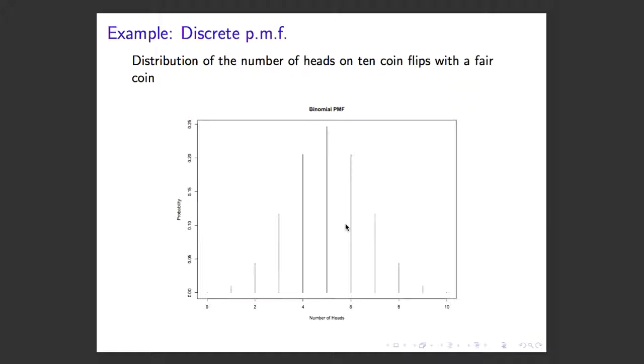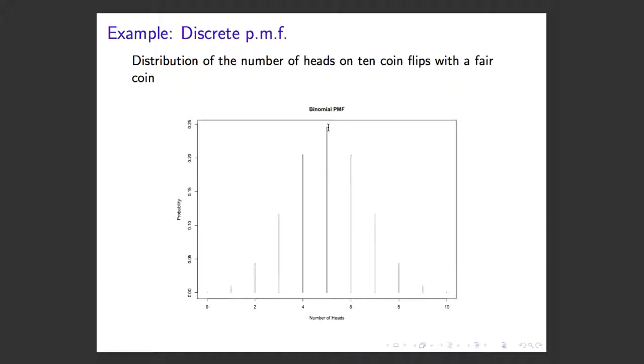We can plot that with a bar plot here, the distribution of the number of heads on 10 coin flips with a fair coin. So maybe we observe no heads, 1 head, 2 heads, 3, 4 heads, 5 heads, 6 heads, 7 heads, 8 heads, 9 heads, 10 heads, right? So the probability that it lands on heads 10 times, if we flip the coin 10 times, is really low. And the fact that it doesn't land on heads at all is also really low, right? It's approaching 0. It's most likely that it's going to land on heads 50% of the time, right? So we see the largest bar here at 5 heads.